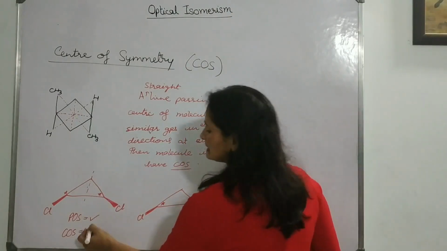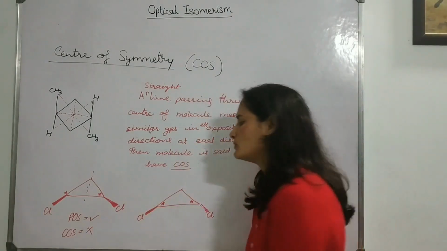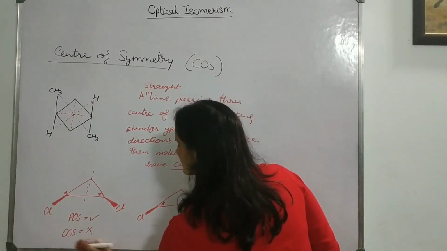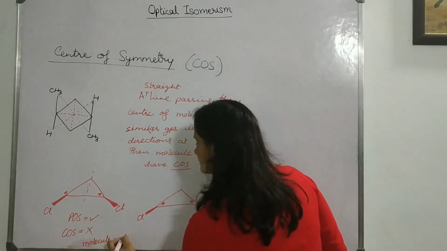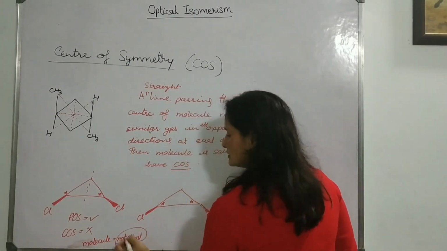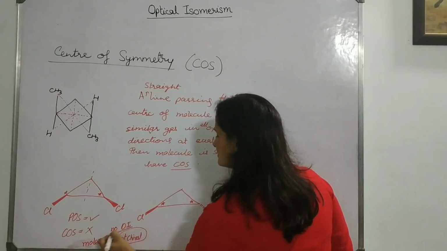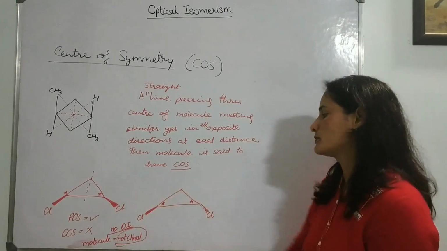So definitely it does not have COS. But because of having POS, the molecule is not chiral, because one of the things is present. So no optical isomerism. It will not show any optical isomerism.